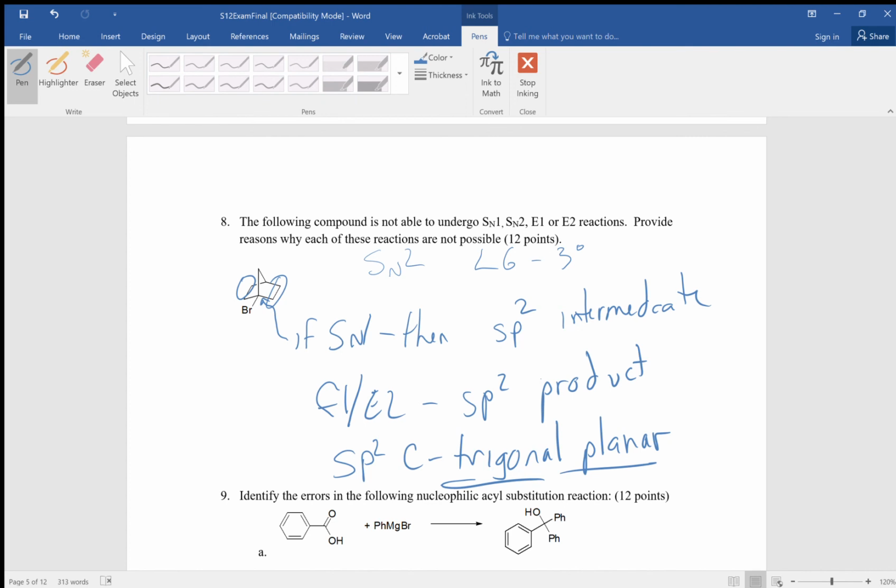But the bridgehead carbon, the one that has the leaving group on it, there's no way that that carbon can ever become planar. And so because it can't be planar, it won't work for SN1, E1, or E2.